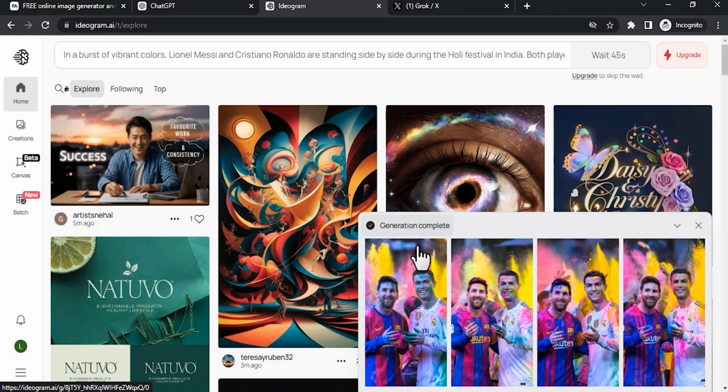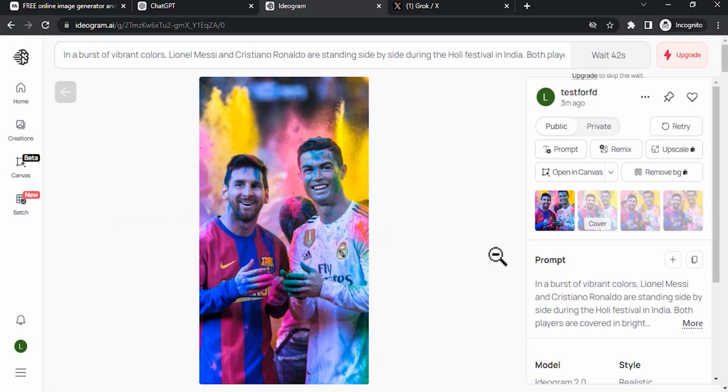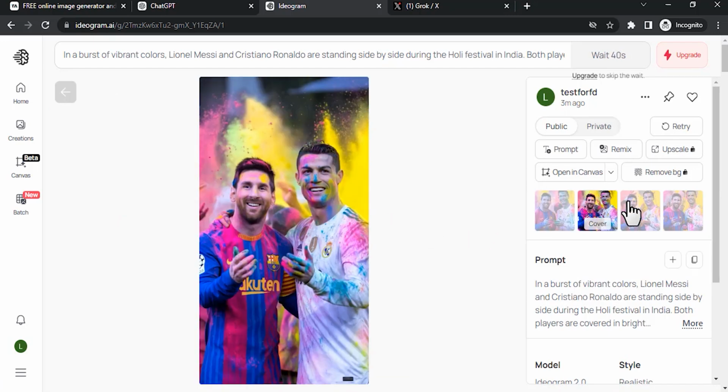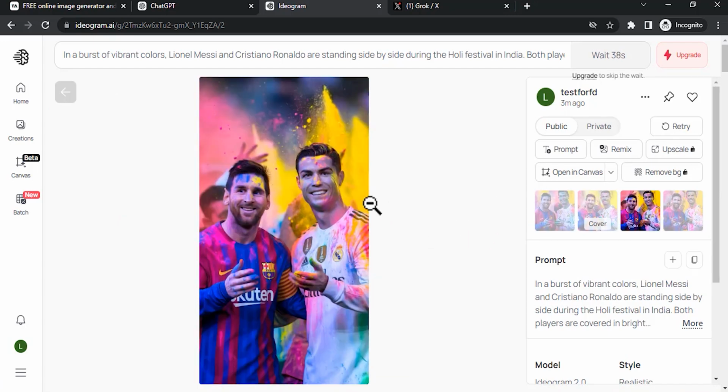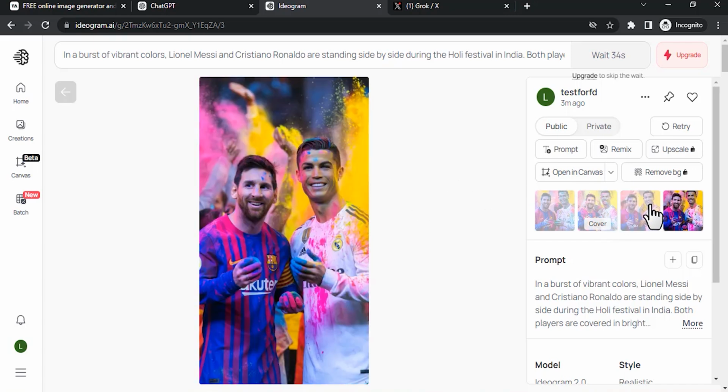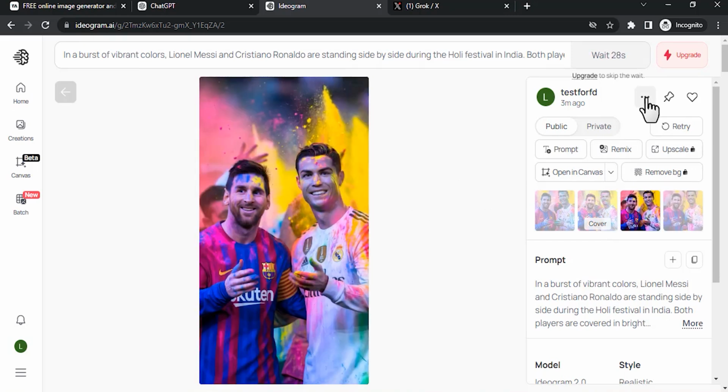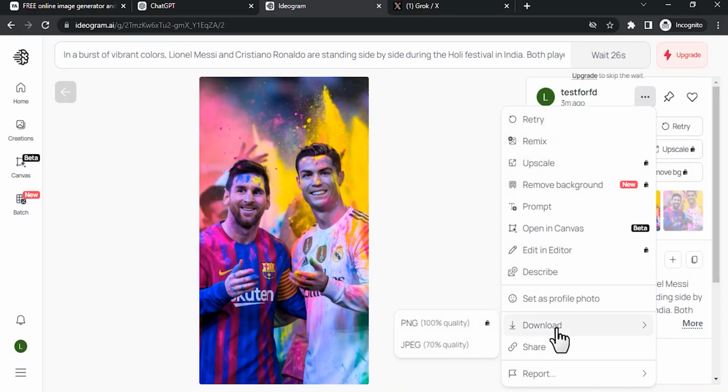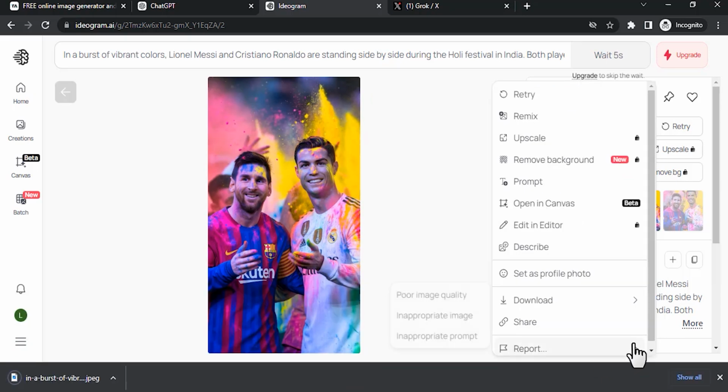Let's see the Ideogram result. You can see you get 4 different results. I kind of like this one, so you can download this as well. To download, click over here and click on download, and you can download the JPG version in 70% quality. If you want to download in 100% quality, you need to purchase the paid plan. So I'm going to click on 70% quality and I downloaded it.